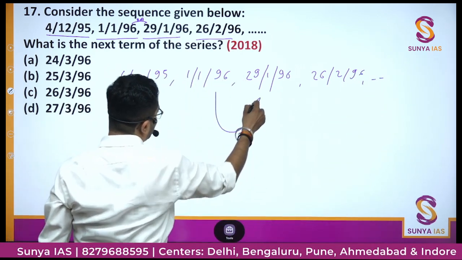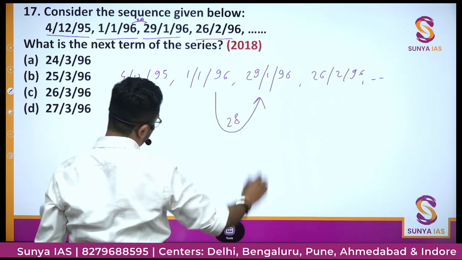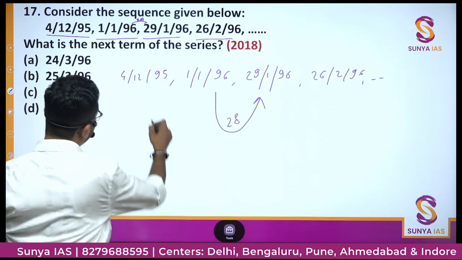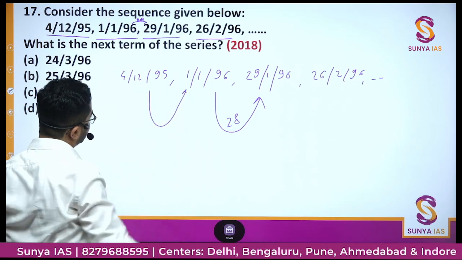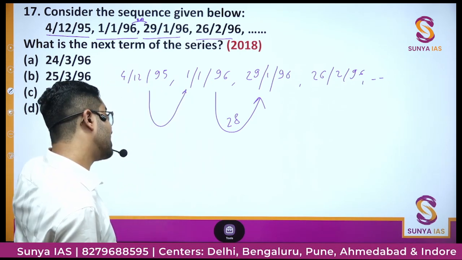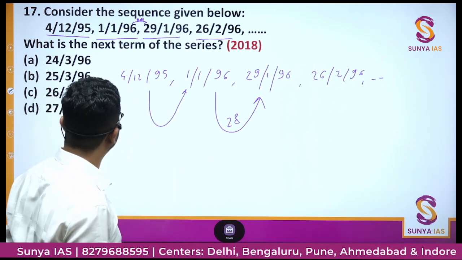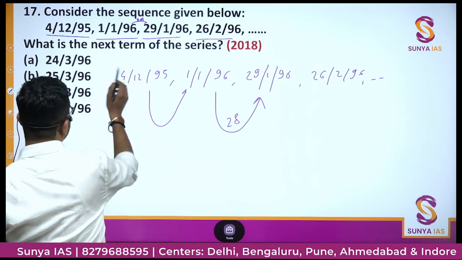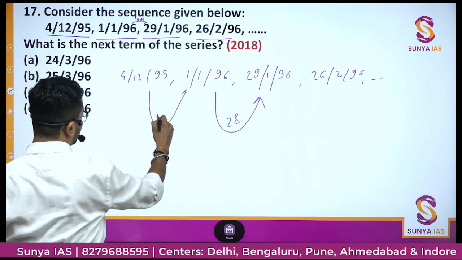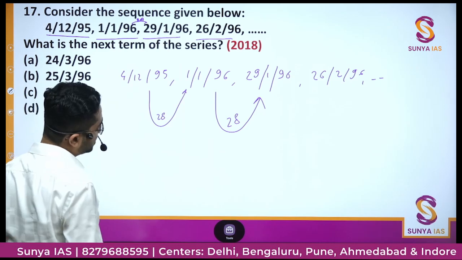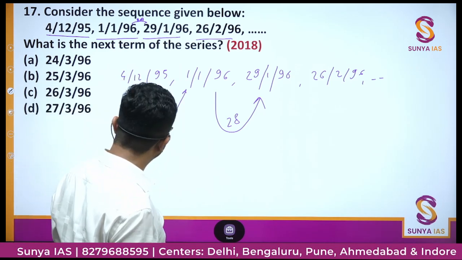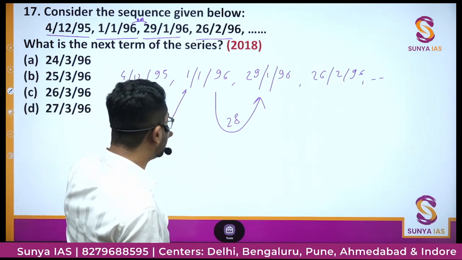The difference between these two dates is 28. Let's see the difference between these two dates. In December there are 31 days, right? So 31 minus 4 is 27, plus 1 is 28 days. Got it? That means between two dates the difference is 28.